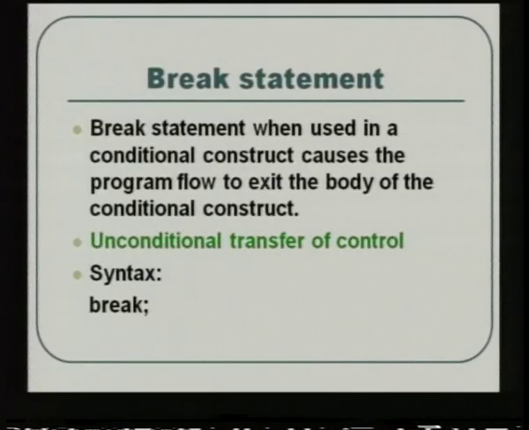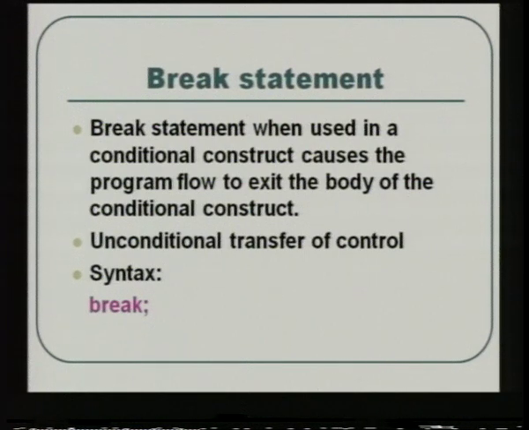Suppose you are typing one set of 3 statements and for some reason you want to come out of that loop or that set of statements. Every conditional construct's body is indicated by the opening and closing brace. If you want to shift out of that brace, you can just give a break statement wherever you want. Without any question, the compiler will come out of the body of the loop and start executing the statements following it. So, it is an unconditional transfer of control. There is no need for any evaluation or checking. When the compiler sees a break, it will just jump out of that body. The syntax is simply the break keyword followed by a semicolon.